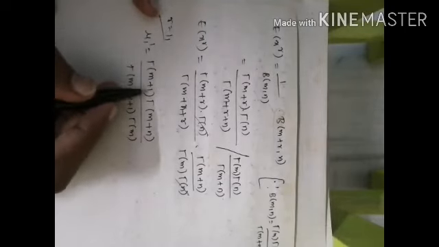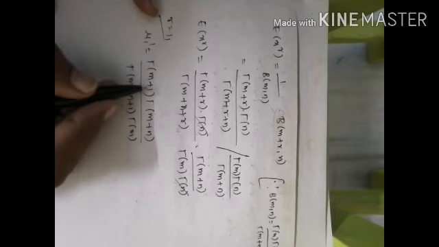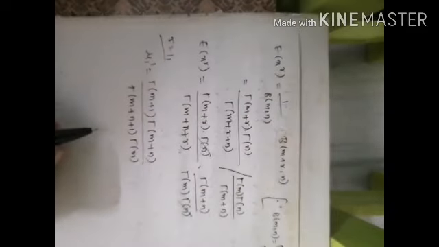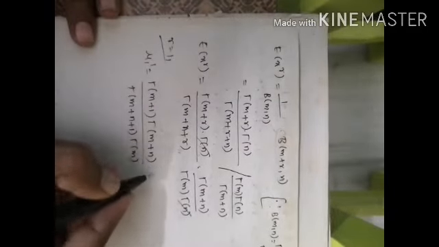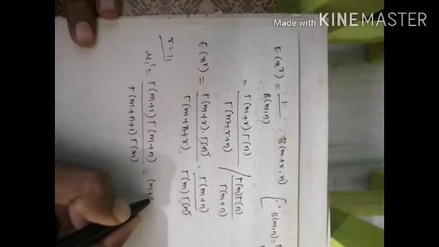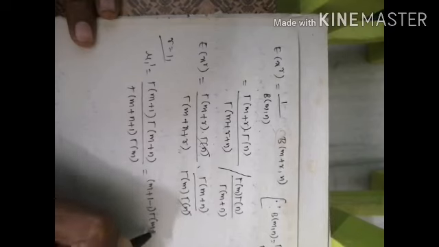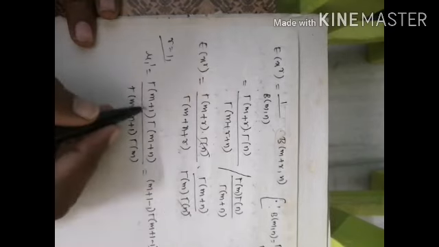Whenever a gamma consists of an integer value, we need to write it like this. It can be written as m plus 1 minus 1 into gamma of m plus 1 minus 1.